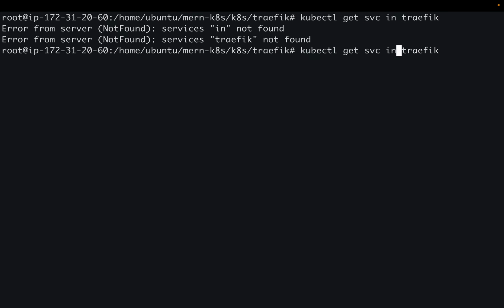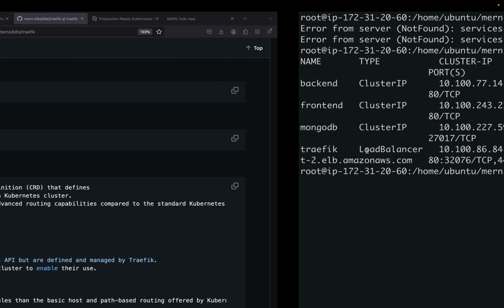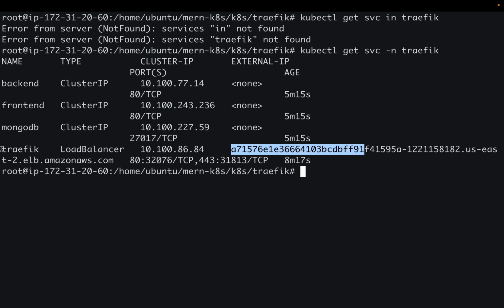Sorry, it should be -n. So if you check, this is the same IP address which we are running here. So here we can simply understand that Traefik is the pod which has this load balancer attached, and it is the one handling all the requests coming from outside of the Kubernetes cluster.